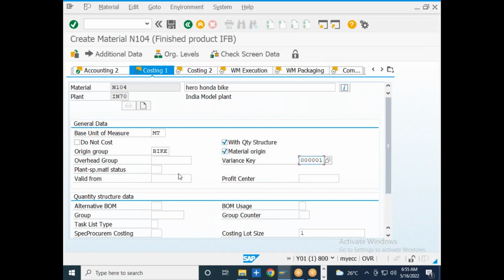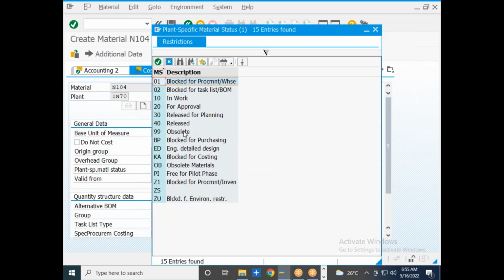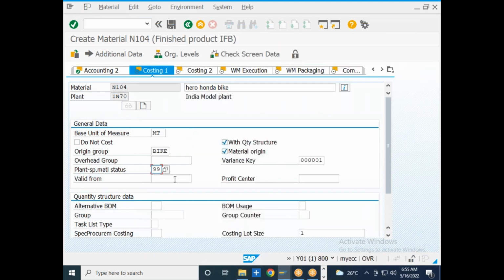Okay, so then you have your plant specific material status. If you wanted to, you are costing this particular material for a long time, say 10 years, and you don't want to cost this particular material from 31st May onwards, you can put it as obsolete, so that your system will not do any costing related activities for this particular material from this date onwards.